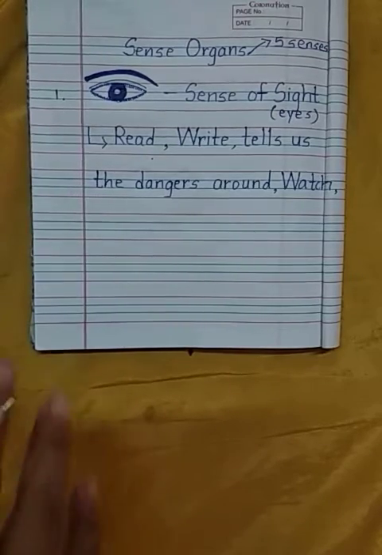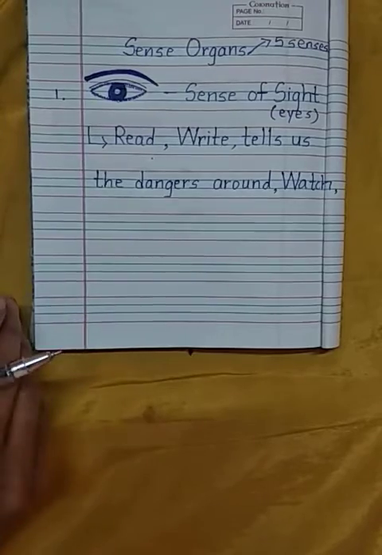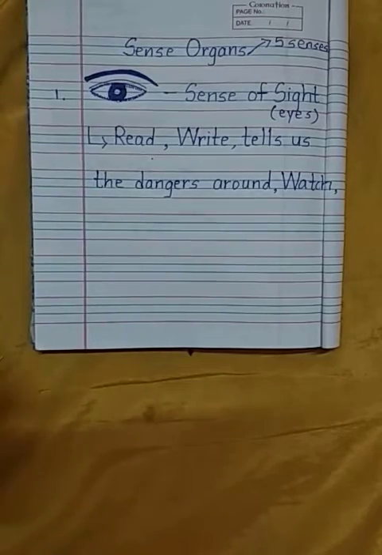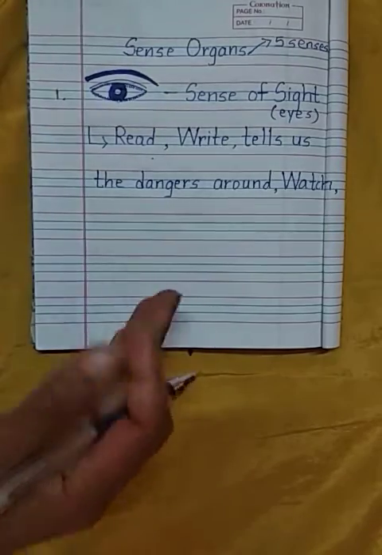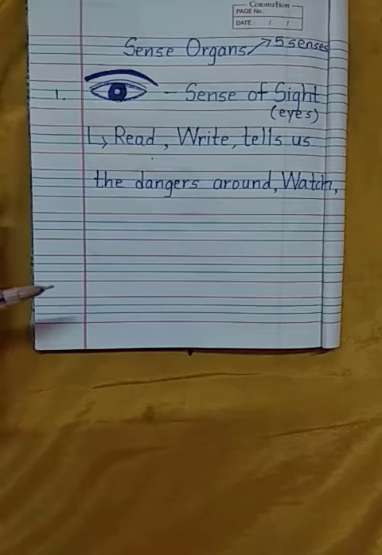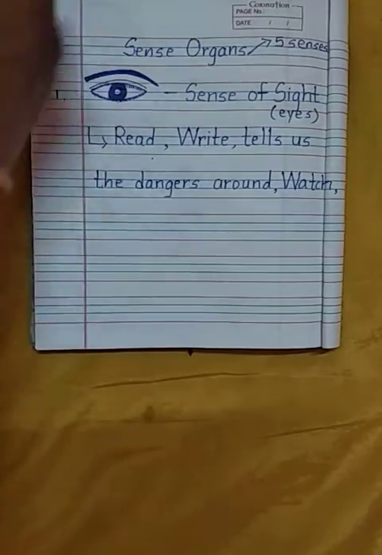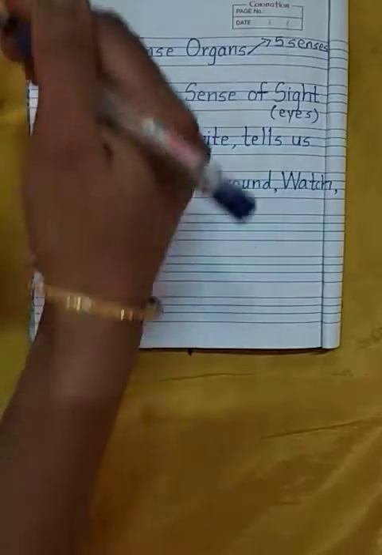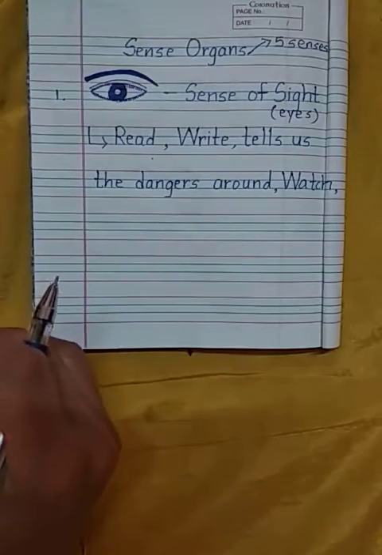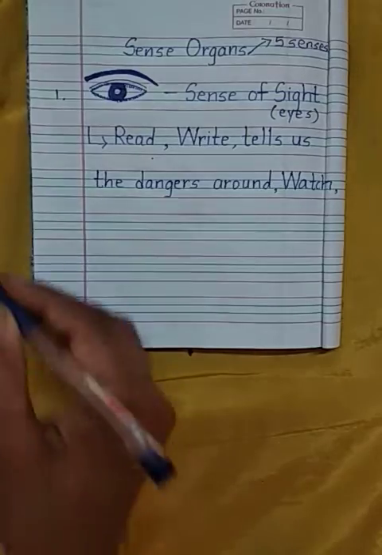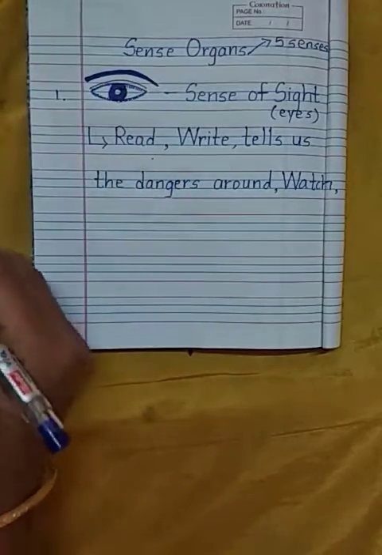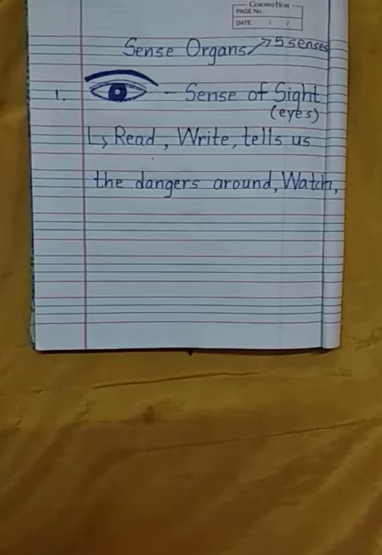For example, if some kids are playing and nearby there is a hole, the eyes help us avoid falling in the hole, as the eyes are able to see it and tell us this is a danger, don't go there, keep a distance. So it's better to avoid the danger.